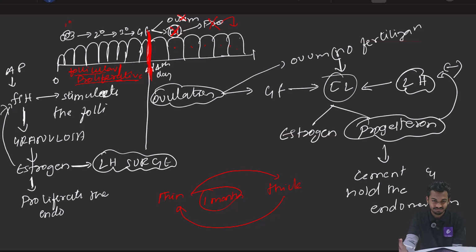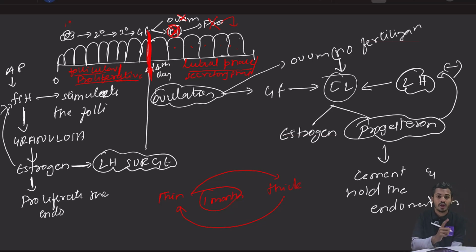After ovulation, what is happening? अब यहाँ पे स्टोरी किसकी है? यहाँ पे स्टोरी है कॉर्पस लूटियम की. So after ovulation, corpus luteum की स्टोरी है. That is why this phase is called as luteal phase. और यहाँ पे क्या हो रहा है? एंडोमेट्रियम का सेक्रेटरी फंक्शन हो रहा है. प्रोलिफरेशन पहले हुआ, राइट? आफ्टर ओव्यूलेशन the progesterone is acting like a cement to the endometrium, which is called as secretory function. So this phase is also called as secretory phase.